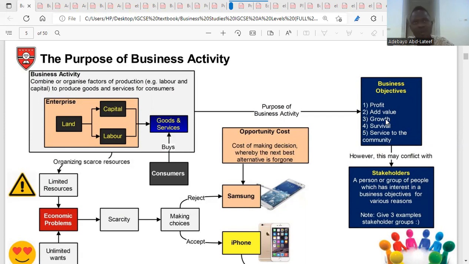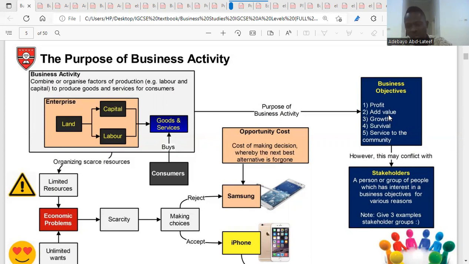So the next thing they think about is how to expand their business. Expansion could be internal or external. It is internal when you are expanding organically. That means you are using the resources you have to expand. All your expansion is done with your own resources. That is internal or organic. It means you are using the resources you have to expand the business.